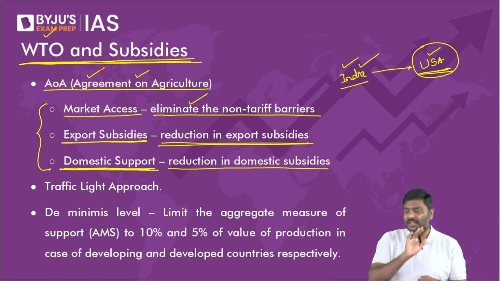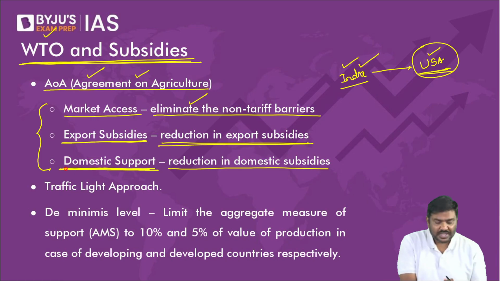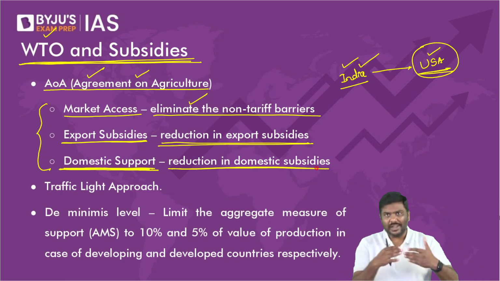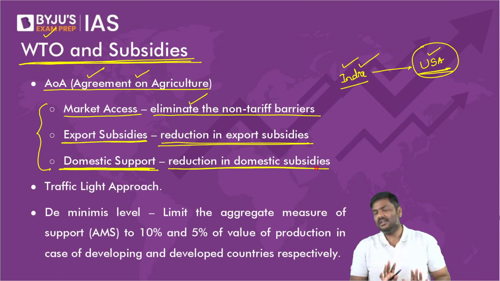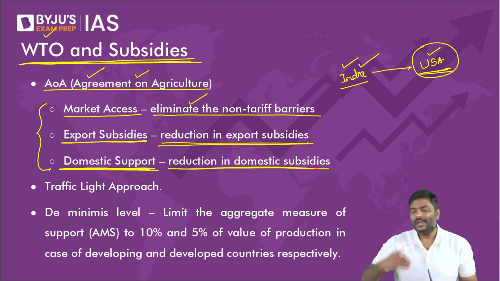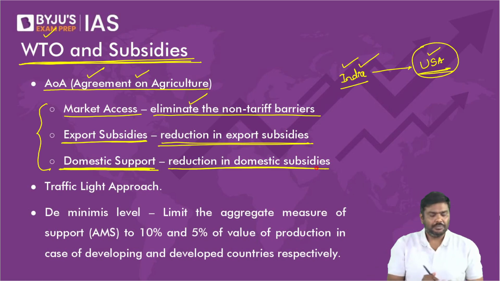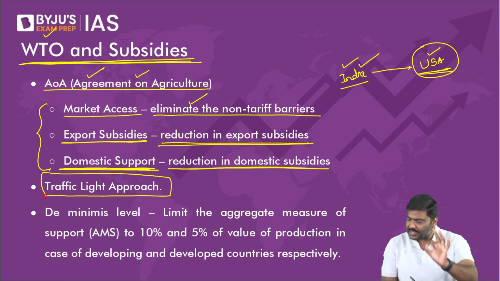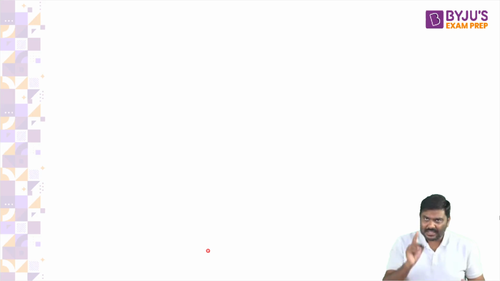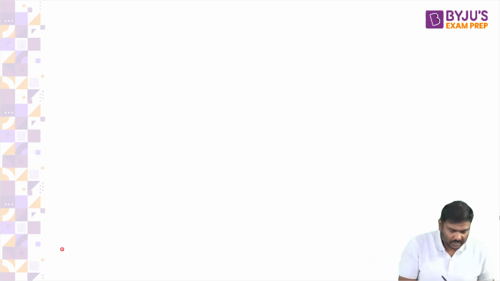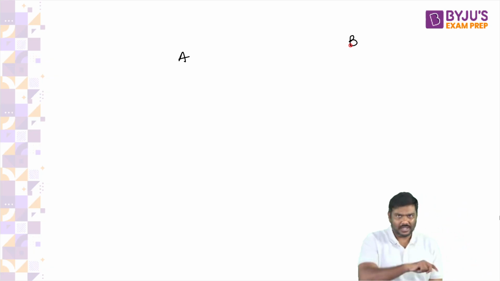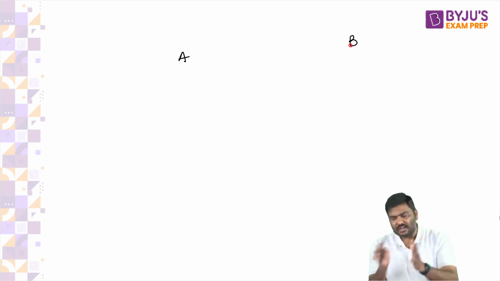Domestic support. Domestic support basically refers to reducing the amount of subsidies that you're providing for production in the domestic market. I'll repeat the statement, and all of them are associated with the agriculture sector. What is the third one? Domestic support. Reduce the amount of subsidies that you're providing to the agriculture sector. Now, why, how, etc. Let's try and understand.